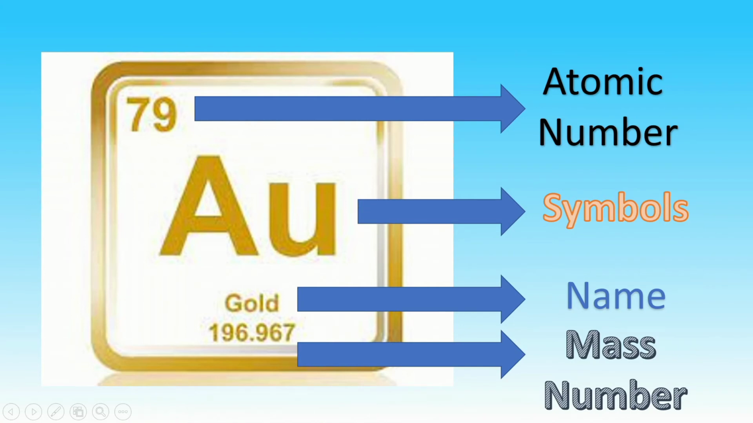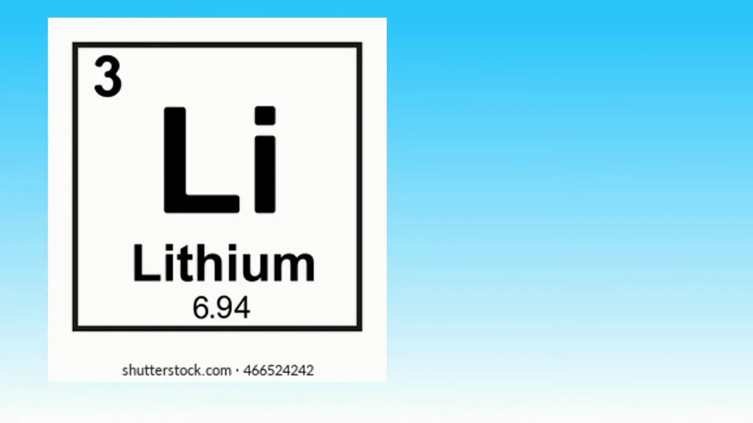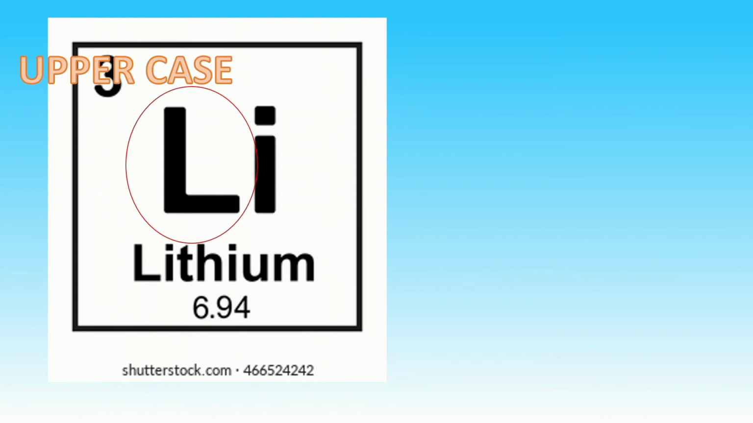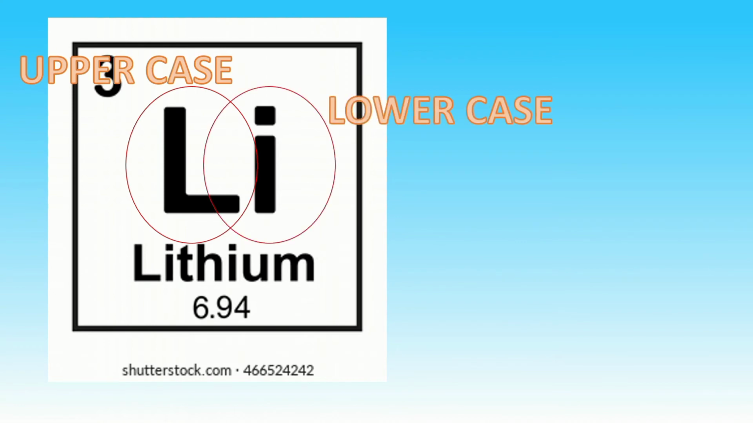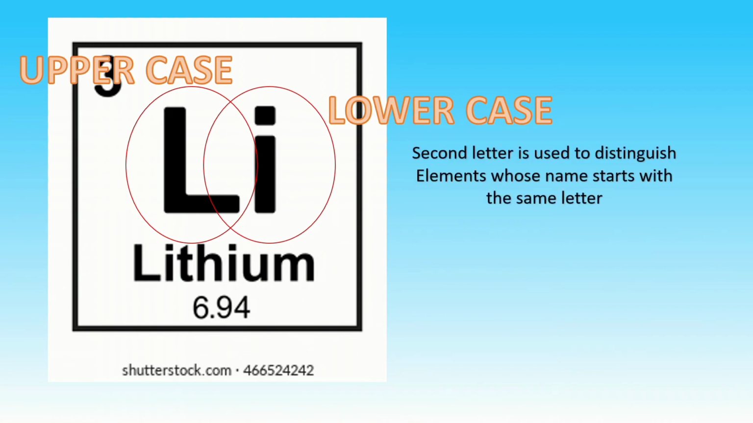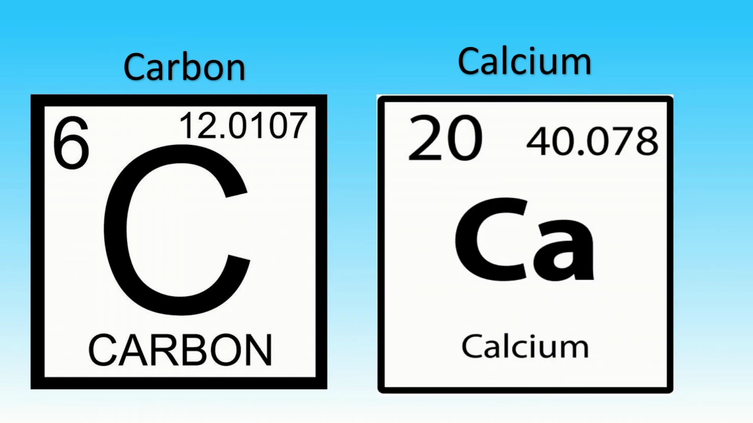These symbols are abbreviations of the element's longer name and are usually composed of 1 or 2 letters. The first letter is written in uppercase, whereas the second letter, if present, is in lowercase. The second letter is used to distinguish elements whose names start with the same letter. For example, carbon is C and calcium is Ca.